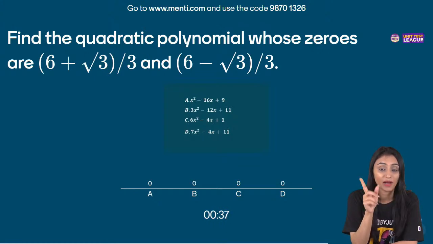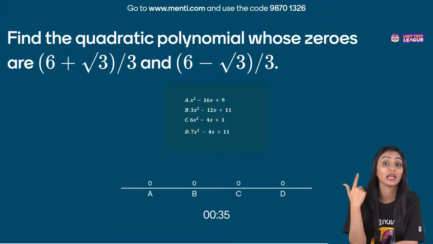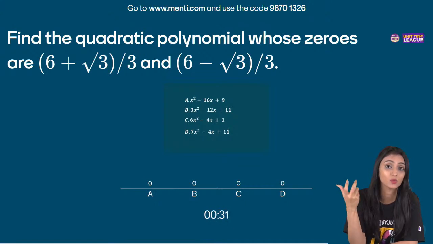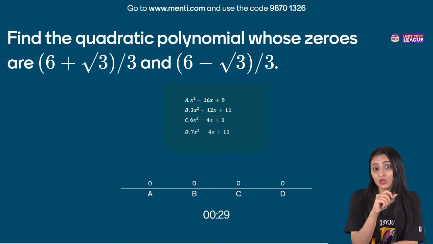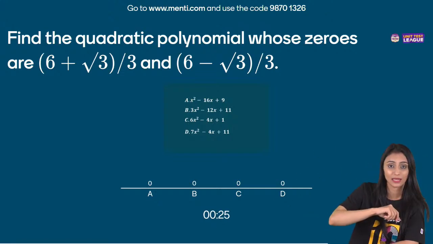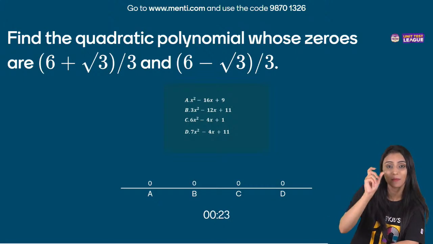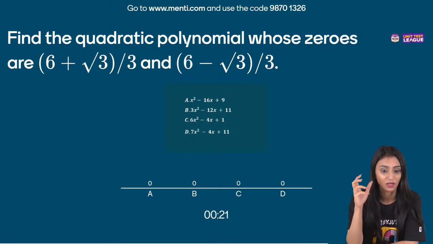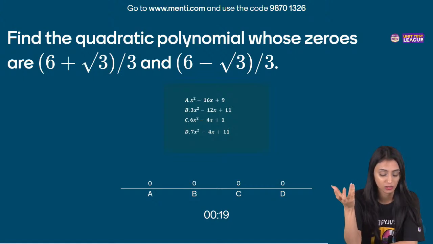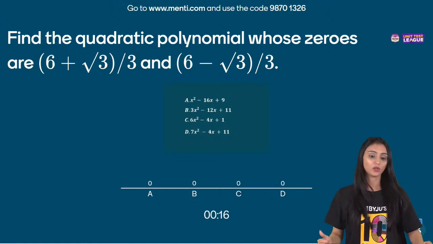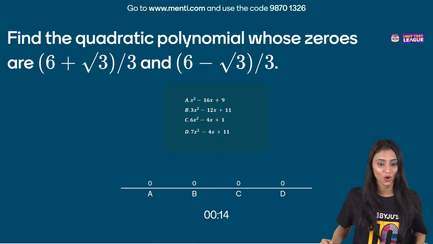Tabrez, where did the minus 2 alpha beta come from? We are using the identity a plus b whole square, that's a square plus b square plus 2ab. So if I ask you, what is a square plus b square? You will take 2ab to the other side. Then it would be a plus b whole square minus 2ab. We are using the identity, right? That's why 2 alpha beta was there. Lot many students are done.